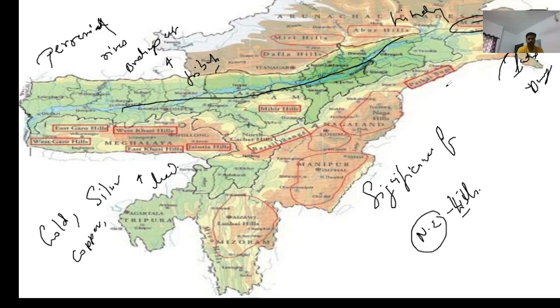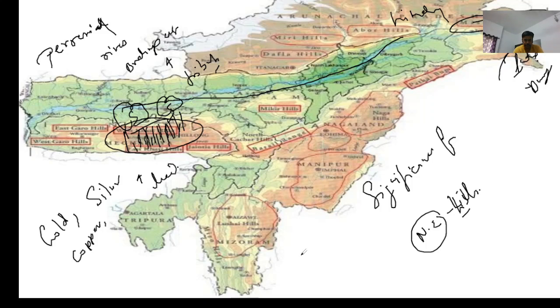Northeast hills are also responsible for very high rainfall in northeast states of India. For example, I have told about Khasi Hills, which are forming cup-like structure, and that's why clouds are trapping here. Responsible for concentrated rainfall in this region only, where Mawsynram and Cherrapunji are located.